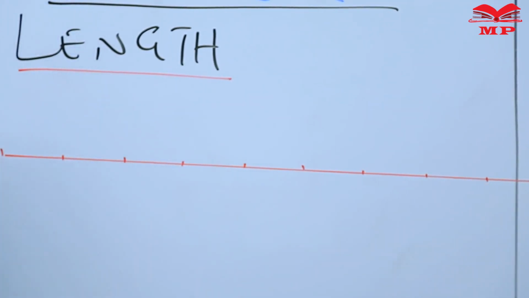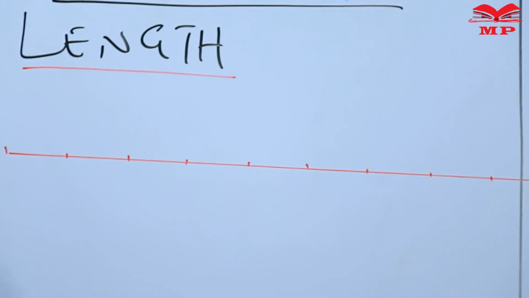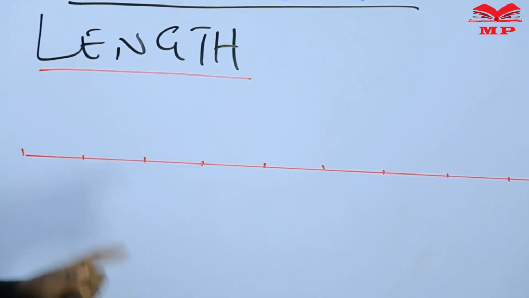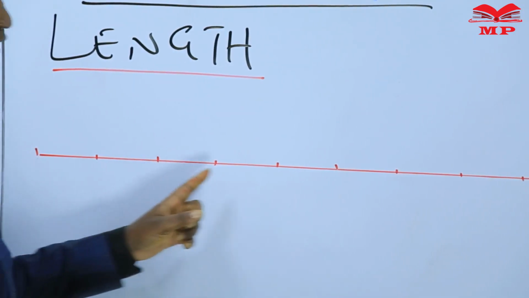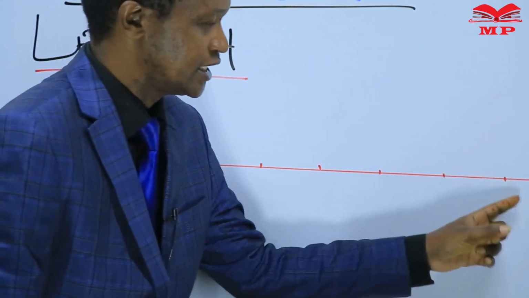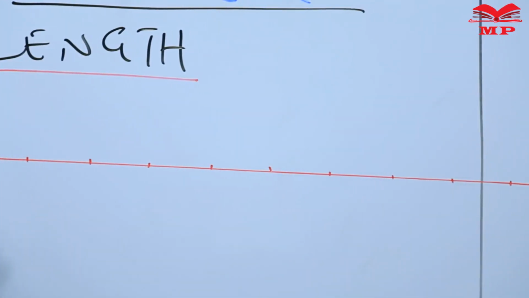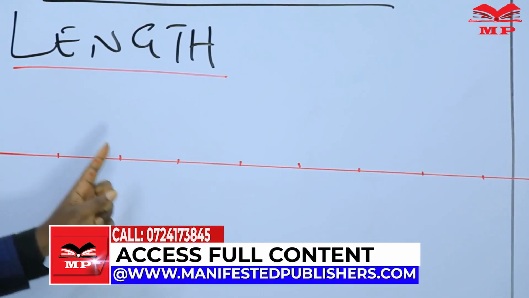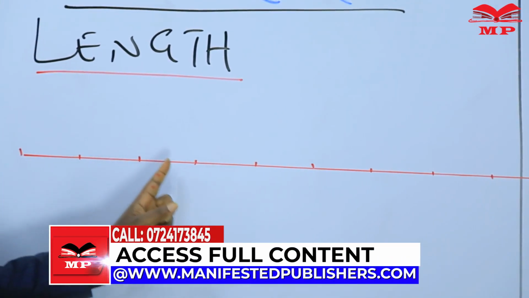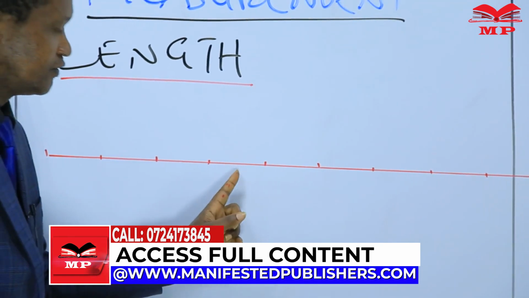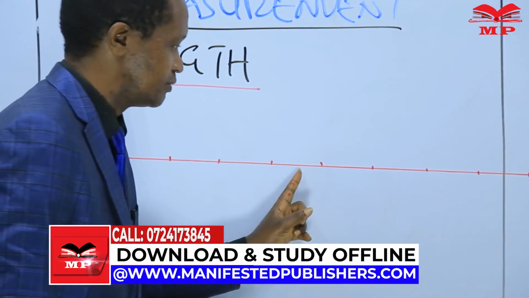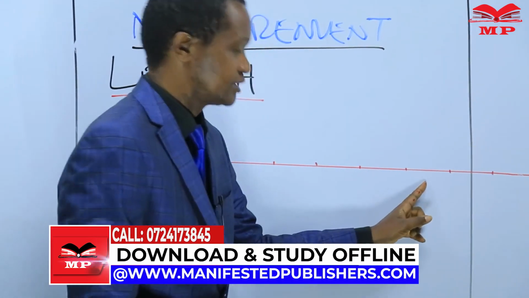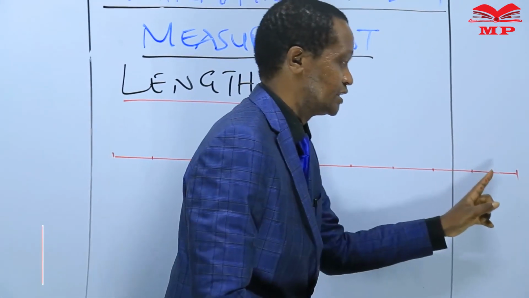So learners, 1 meter ruler is marked into 10 equal parts. 1, 2, 3, 4, 5, 6, 7, 8, 9, 10. From this point to this point is 1 part. From this point to this point is the second part, the third part, the fourth part, the fifth part, the sixth part, the seventh part, eighth part, ninth part, and 10th part.